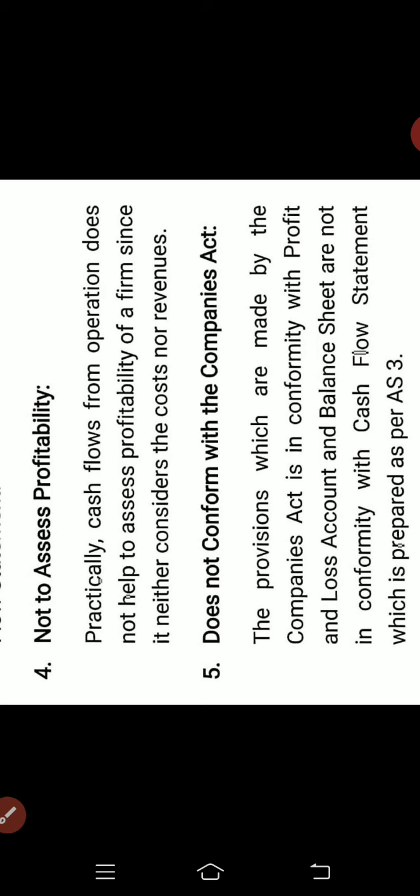So it does not conform with the Companies Act.